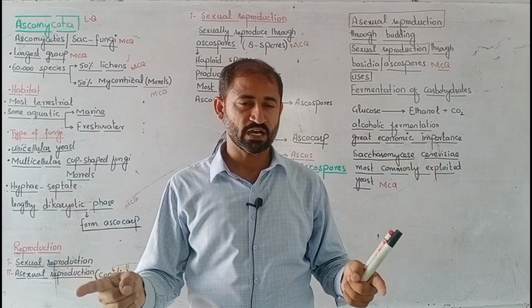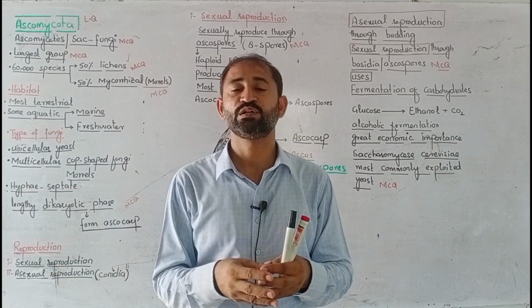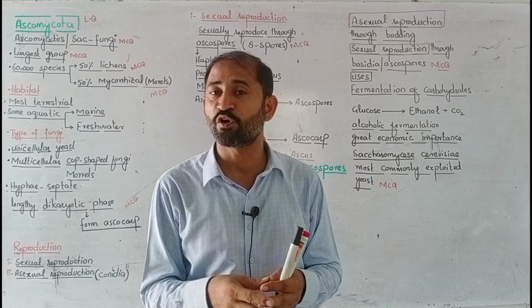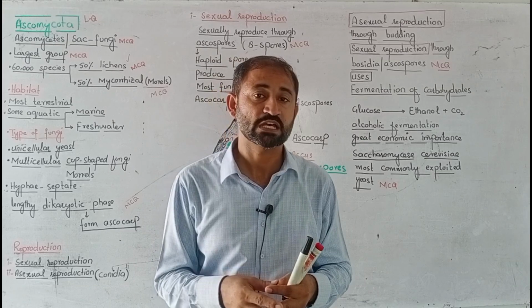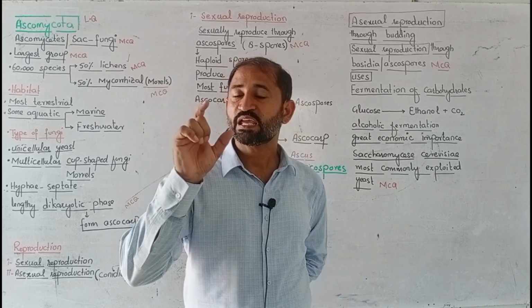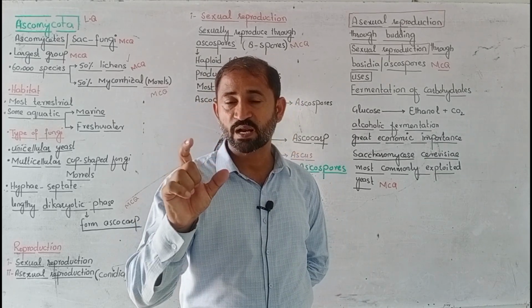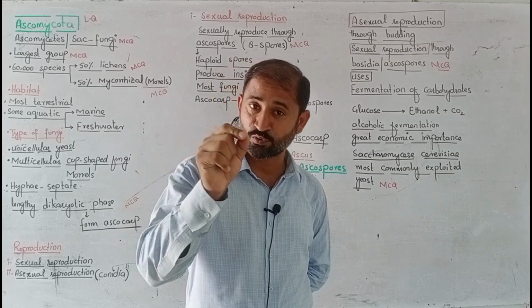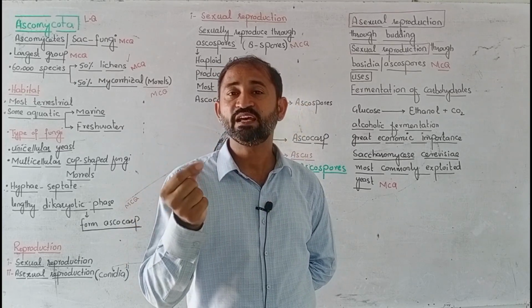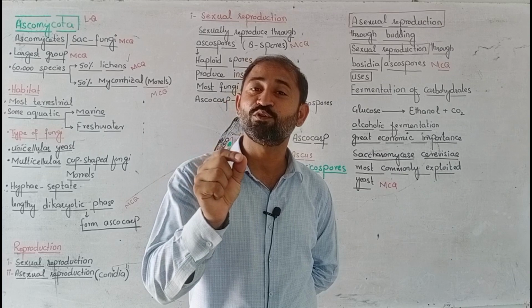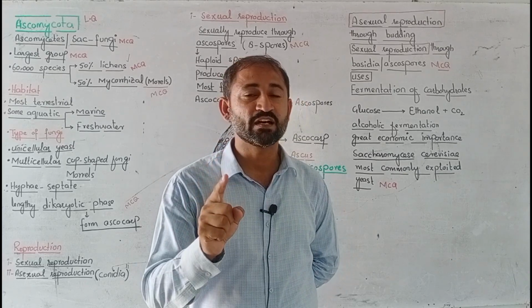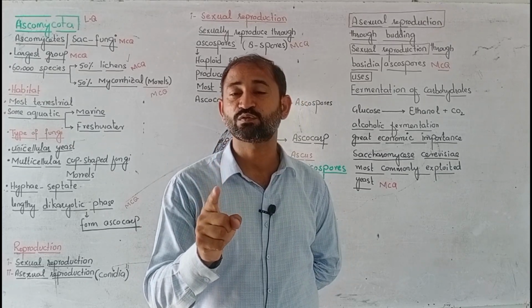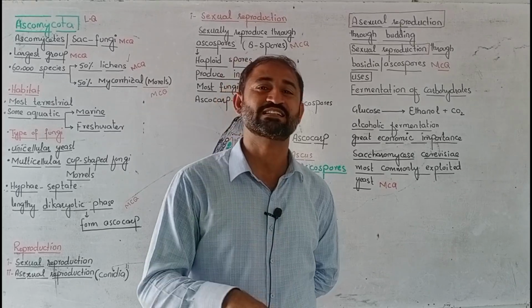dikaryotic hyphae or mycelium combine together to form a complex fruiting body, and that is known as ascocarp. In ascocarp, ascus is produced, and in ascus, ascospores are produced, and there are 8 ascospores per ascus.